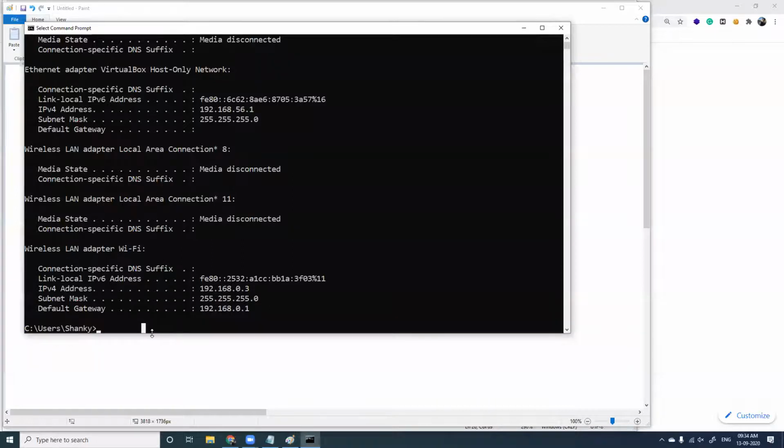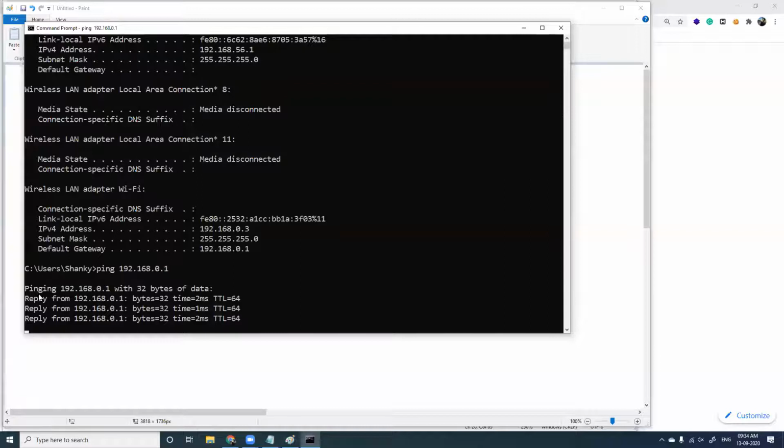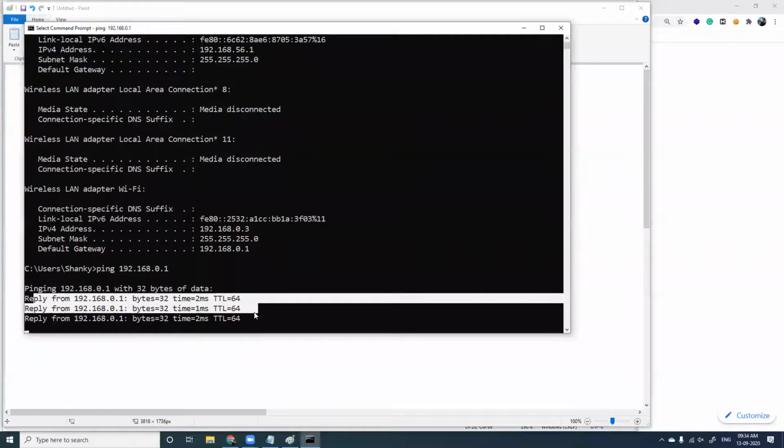So I'll try to ping 192.168.0.1, enter. I'm getting a reply from my router, which means the connection is perfect, the internet is working.